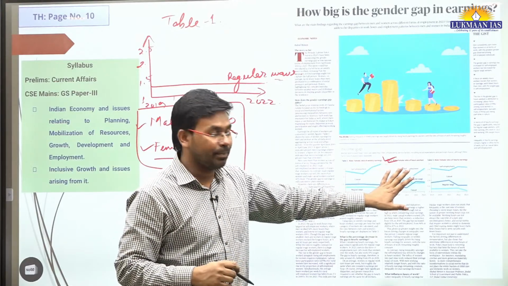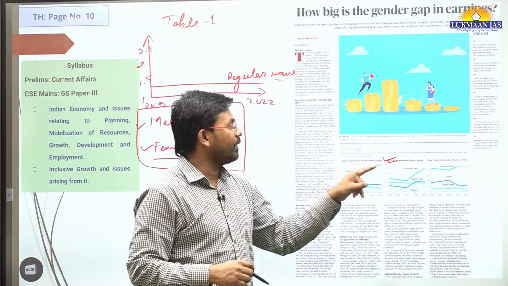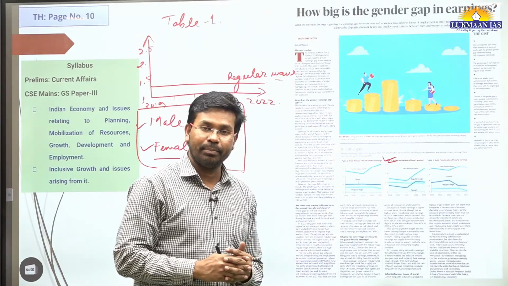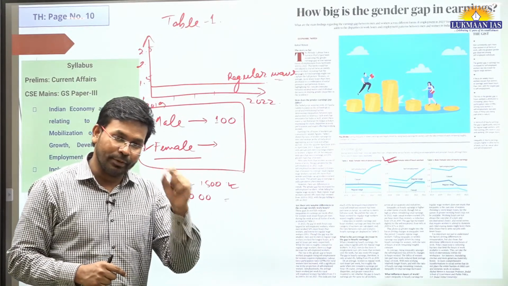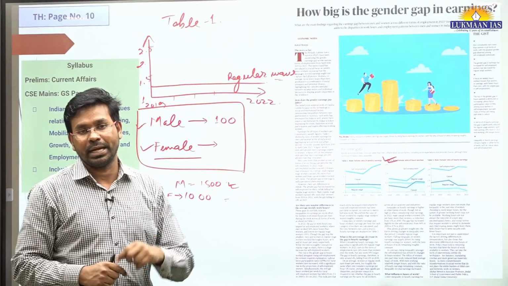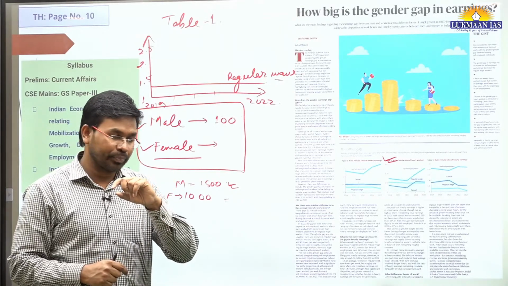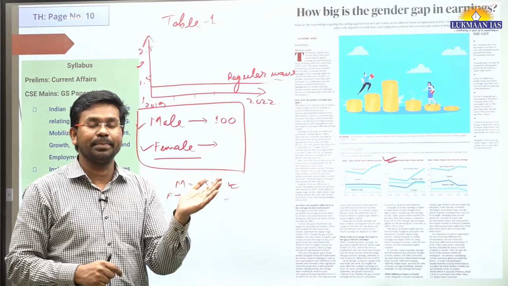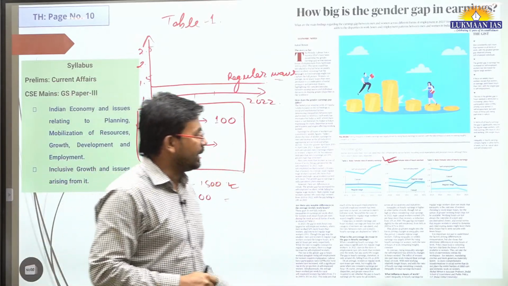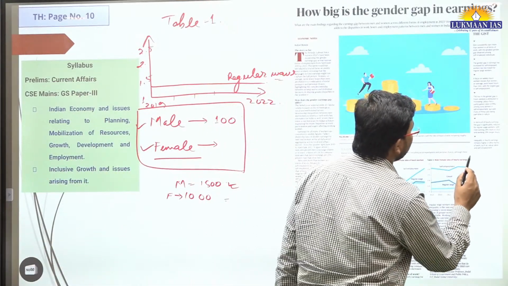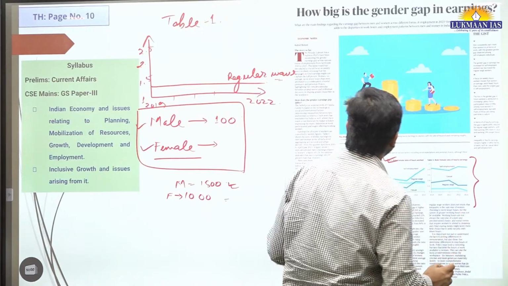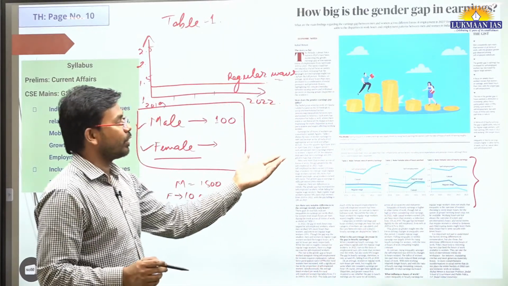This is the second table. The third table talks about the male female ratio of hourly earnings. Means if they are putting in 50 hours of work in a week, how much is the female making and how much is the male making. In this case also, males outperform females. They earn more than females in the workplace.